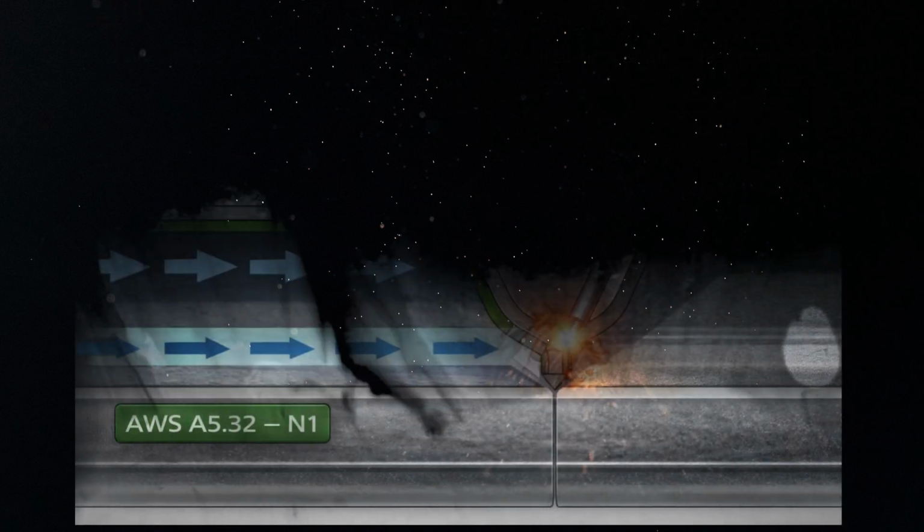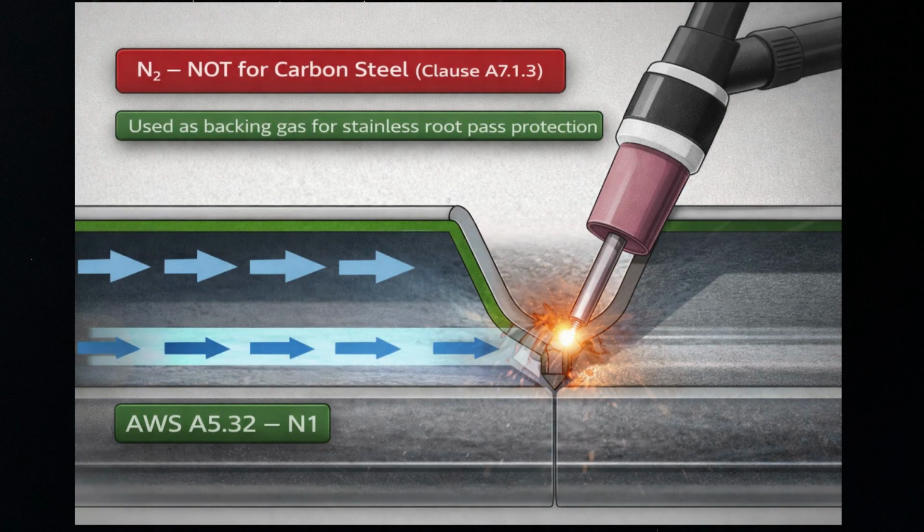This is important. The code explicitly states, shielding gases containing nitrogen are not recommended for welding carbon steel. Nitrogen is primarily used as a backing gas to protect the weld root. There is also a specific caution about ferrite control on stainless steels.